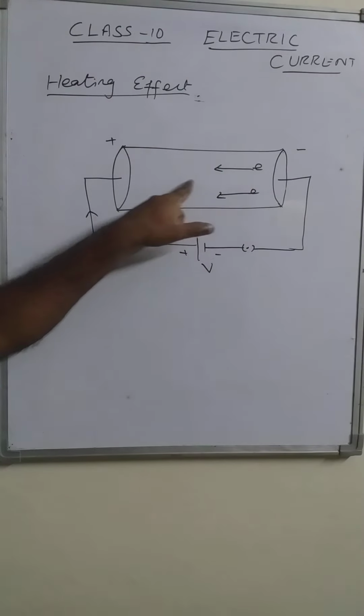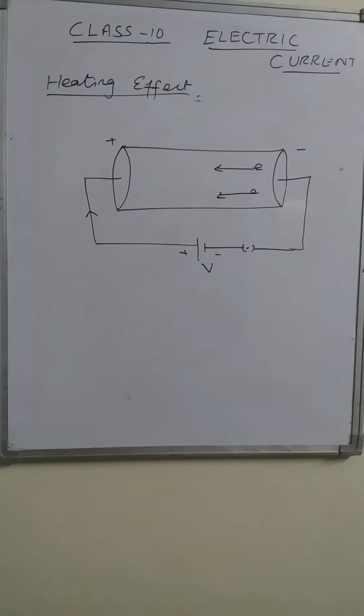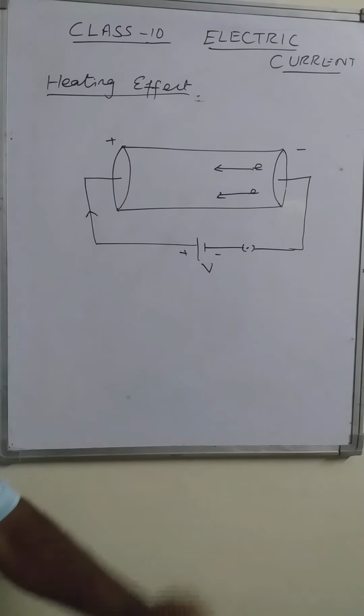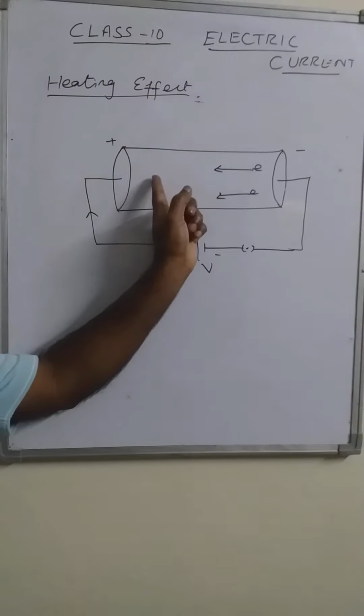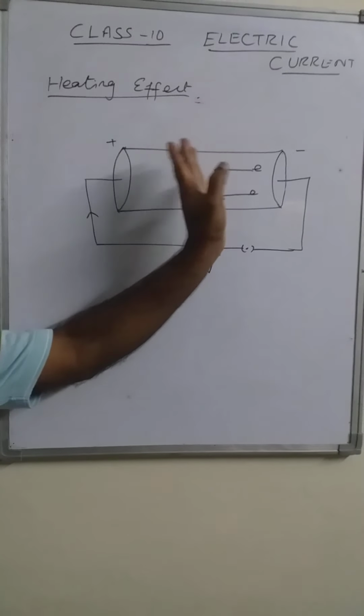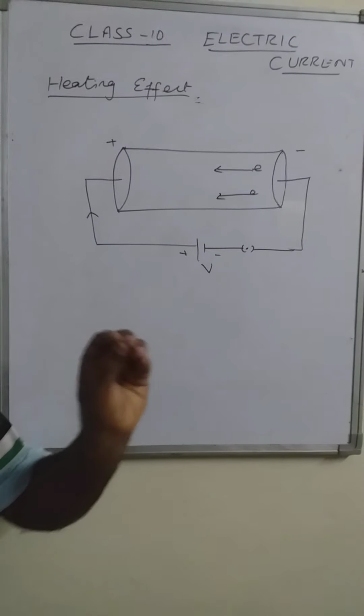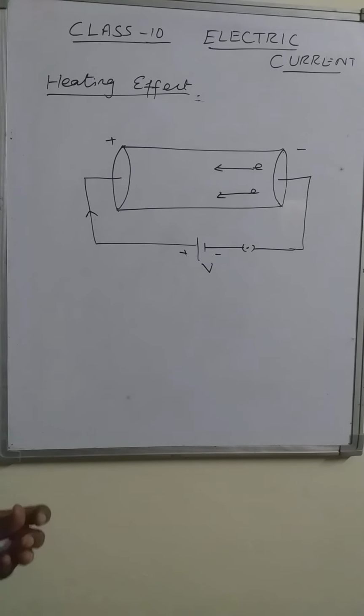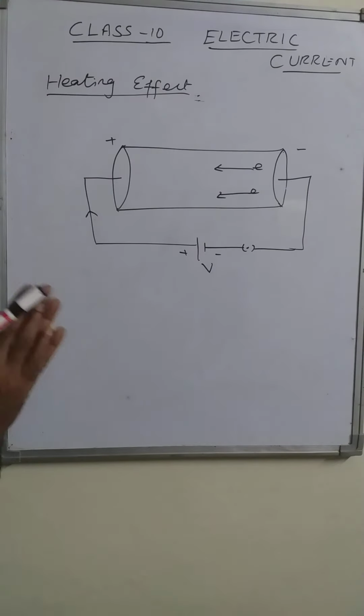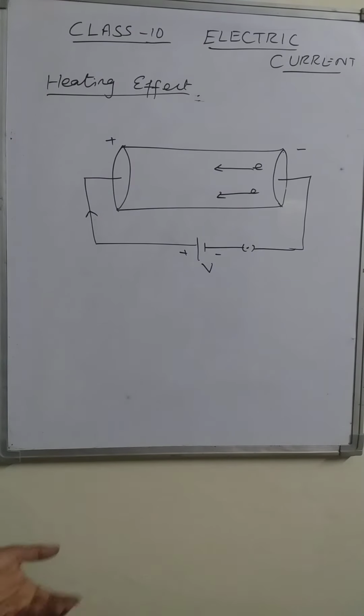As these electrons are flowing through this conductor, their path is not free. Inside the conductor, along with the electrons, we have positive ions also. These positive ions are equal in number, but their size is very much larger compared to the size of electrons.